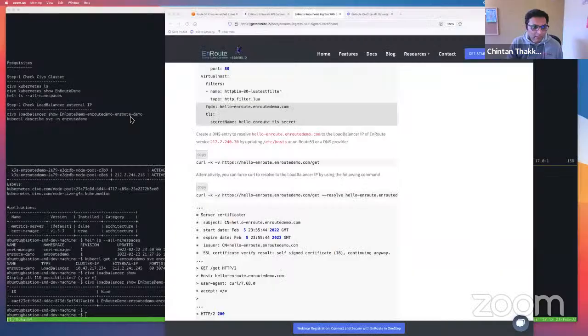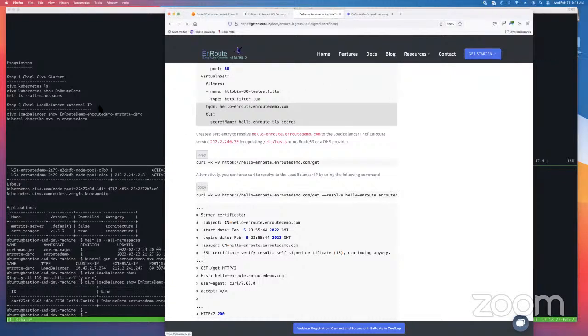We can make this interactive, but I also wanted to take a couple of minutes to really show how easy Civo makes it. Can you guys see my screen? Yeah, it's visible. Okay, good.